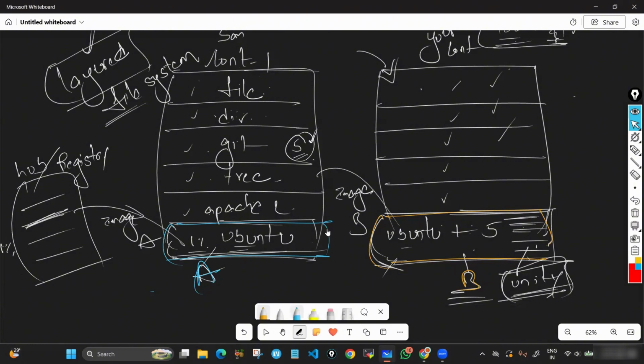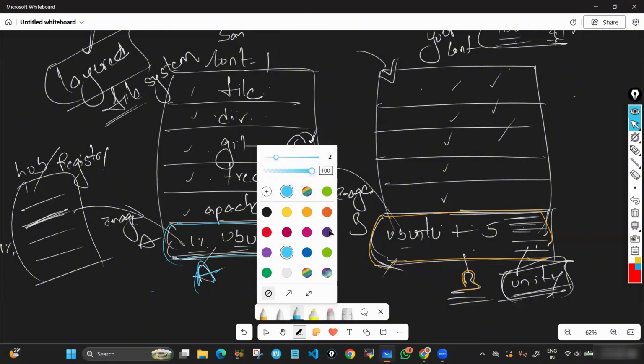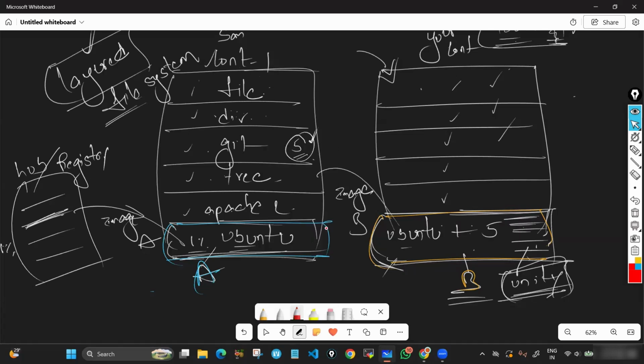There is one more way through which you can get a Docker image. What is that? Dockerfile. In it I mention every detail, like which OS I want and what softwares I want. Let's say I want some 6 softwares.